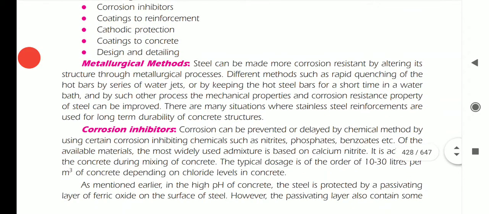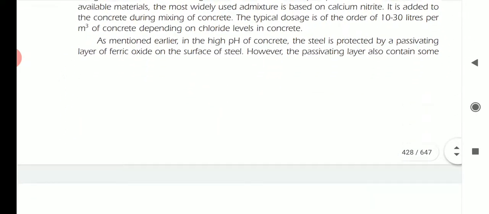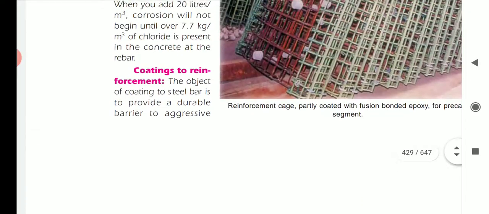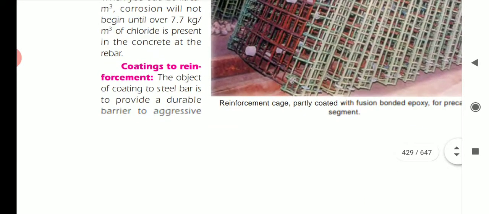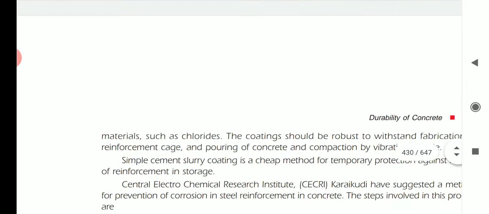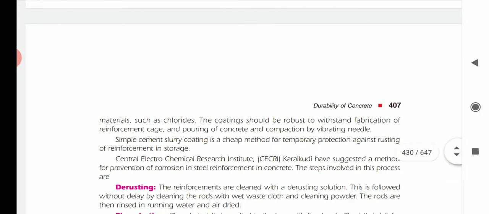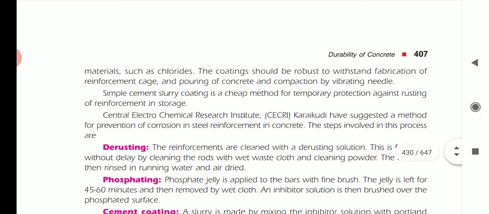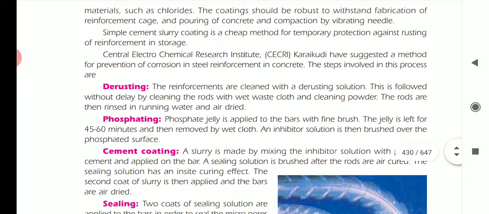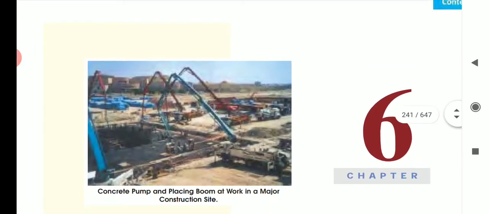And corrosion inhibitors. Corrosion can be prevented by the chemical method using certain corrosion inhibitor chemicals such as nitrates, phosphates and benzoates, which are applied on the surface and prevent the corrosion. And next is coating to the reinforcement. The object of coating steel bars is to provide a durable barrier to aggressive materials such as chlorides. The coating should be robust enough to withstand the fabrication of the reinforcement cage, pouring of the concrete, and compaction by a vibrating needle. De-rusting, phosphating, and cement coating can be done. So by doing all these processes, we can prevent corrosion.